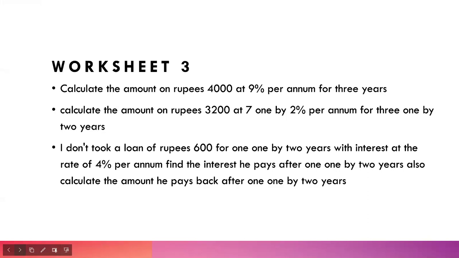Worksheet 3, question 1. Find the amount for the following. Oh, sorry, I was focusing on the book. So worksheet 3, first question I have taken is calculate the amount on rupees 4,000 at 9% per annum for 3 years. Oh, I have made a lot of mistakes in typing. I will solve it. Give me a second. I will change this slide.